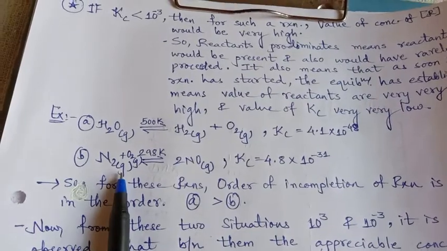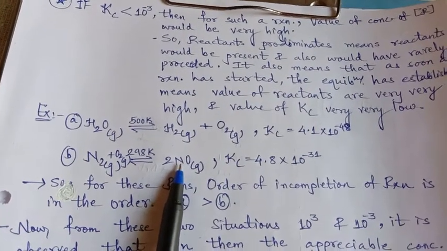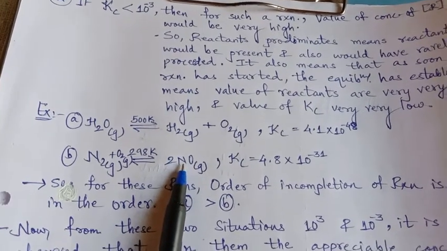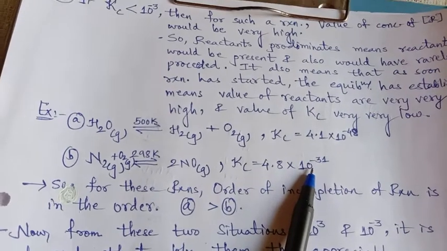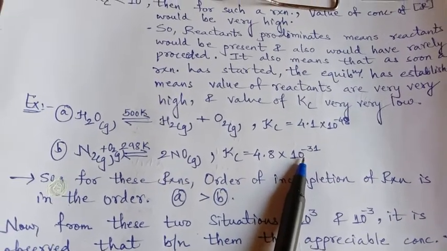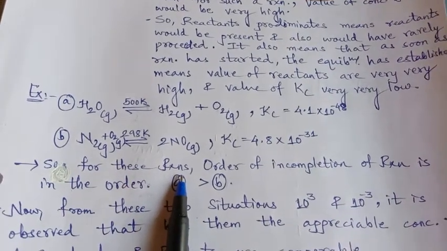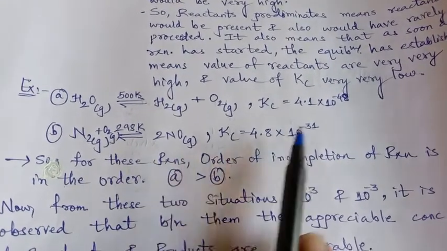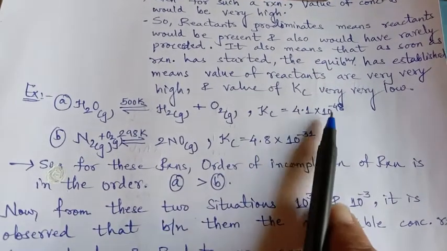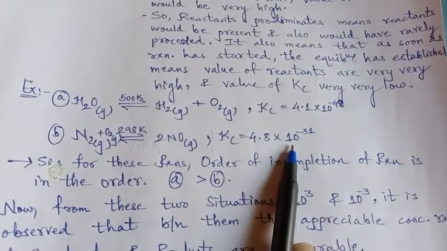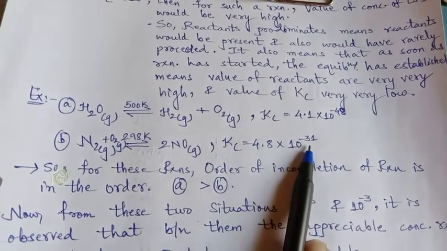And when N2 reacts with O2 at 298 Kelvin, nitrogen oxide gas is produced, where its value is 4.8 into 10 raised to minus 31, both less than 10 raised to minus 3. So for these reactions, when I say greater than, it doesn't mean the value is greater. In negative exponents, the larger the number, the smaller the value. But greater means in the sense of 10 raised to minus 3.